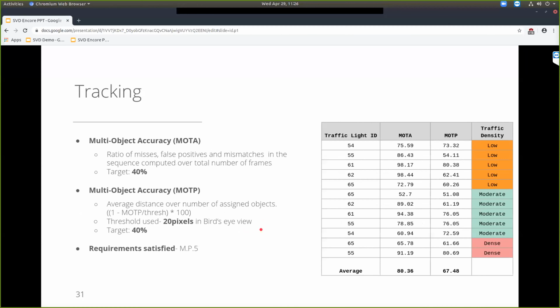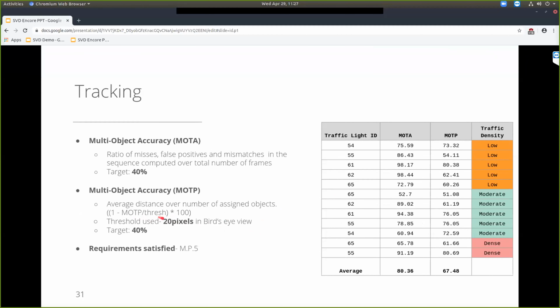For tracking, as I said, we used 20 pixels in the bird's eye view as a threshold. Given this threshold, we are evaluating MOTA and MOTP numbers, which give how correct the association is and what the deviation of the vehicles is relative to the threshold.